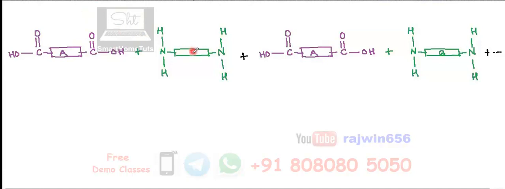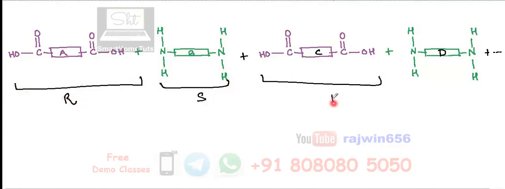Again, for this also the carbon chain length is going to be different. So the number of carbon atoms that are linked with this chain is not going to get repeated. It means, suppose this is your molecule R, this is your molecule S, this will be your molecule T, this will be your molecule U, and so on. So all of these molecules will have different combinations.